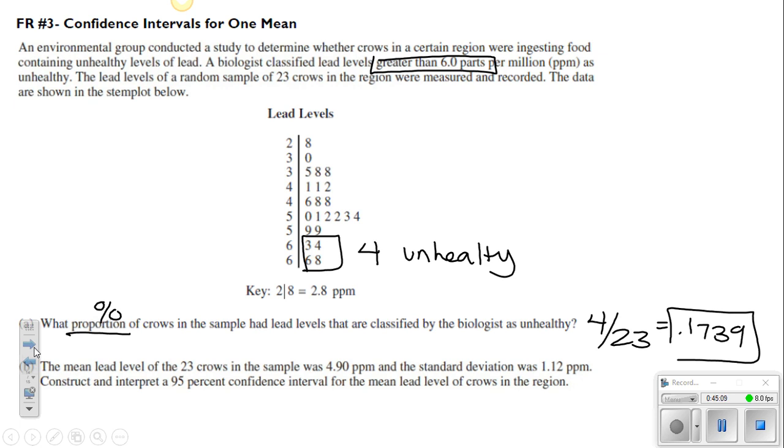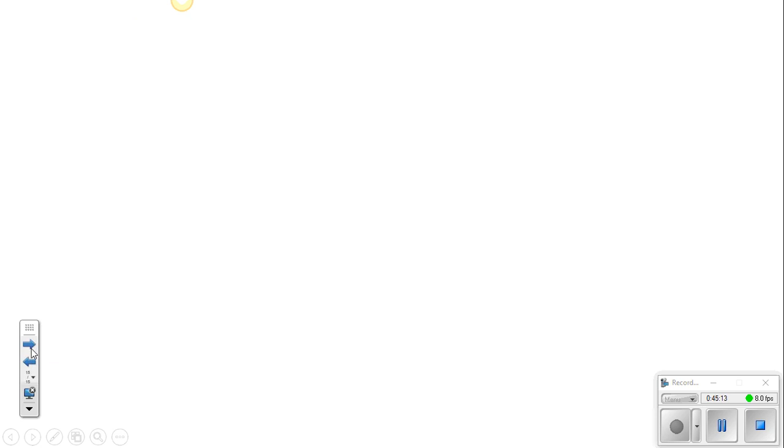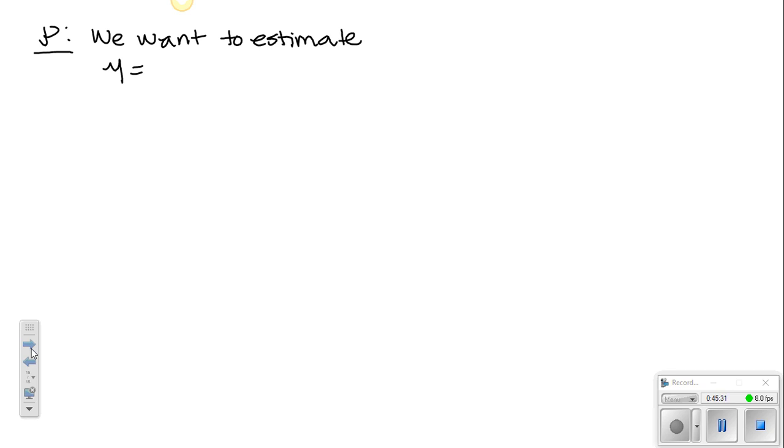So we're going to slide over to the next slide, and we are going to do a PANIC. So first thing we're going to do is understand that for our parameter, we want to estimate mu. I hope you understand why we're switching from p to mu, because this is talking about the mean lead level of the crows.